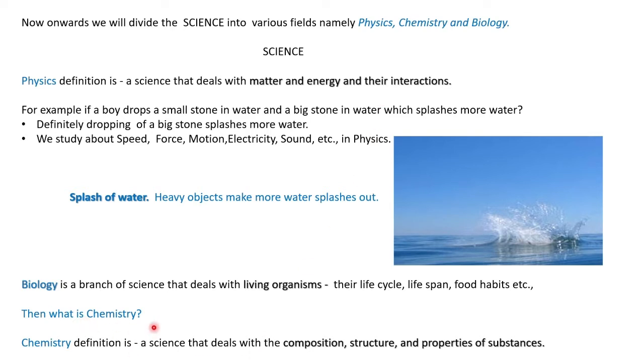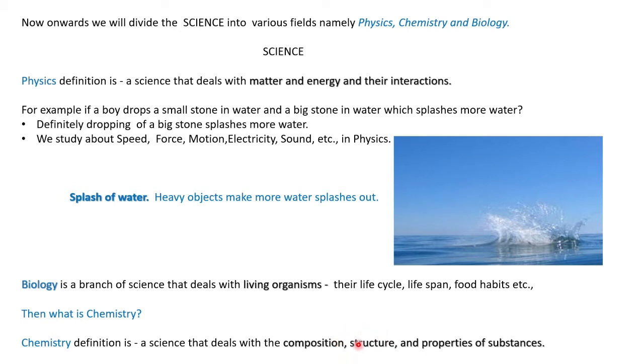And what is chemistry? Chemistry defines the composition. What are all the ingredients? You would know the ingredients in idlis, the ingredients of chutney. In that way, composition means ingredients, and depending upon that composition, the structure will vary, isn't it? So chemistry learns about composition and structure.